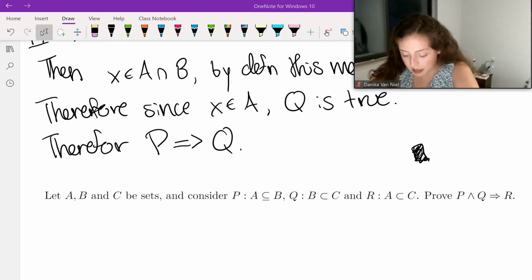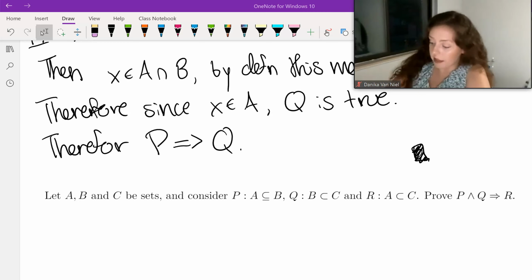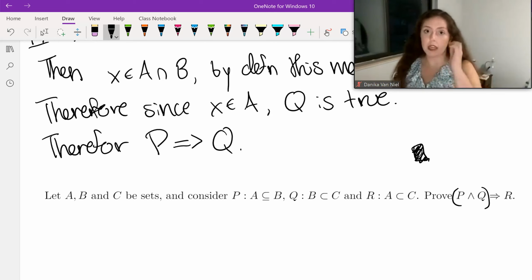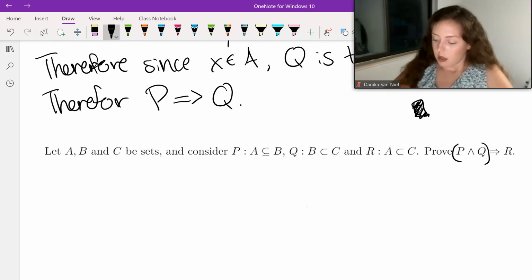Let A, B, and C be sets. Consider the statements P. So P is the statement that A is a subset of B. Q is the statement that B is a strict subset of C. And R is the statement that A is a strict subset of C. So what I'm asking for us to prove is that P and Q implies R. Okay? So what I mean by this is that the statement P and Q implies the statement R. Okay? All right.